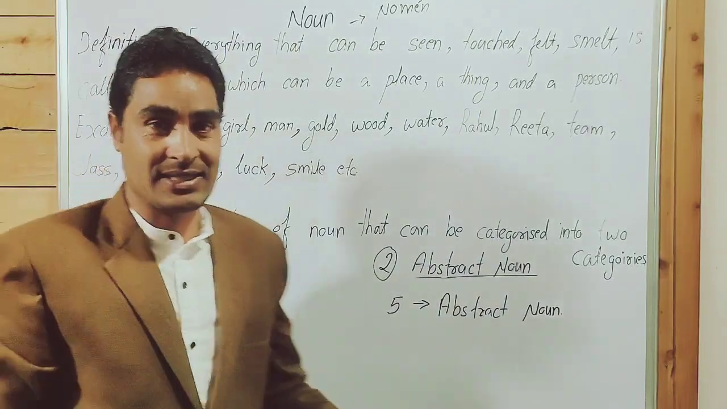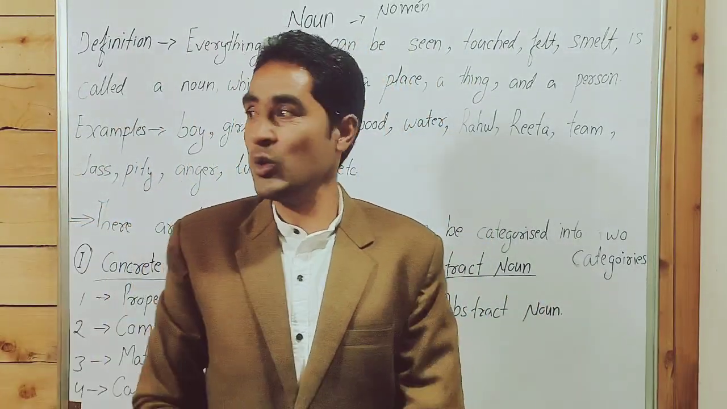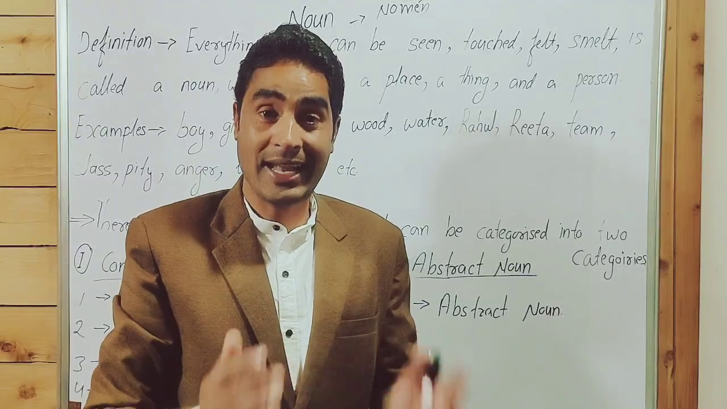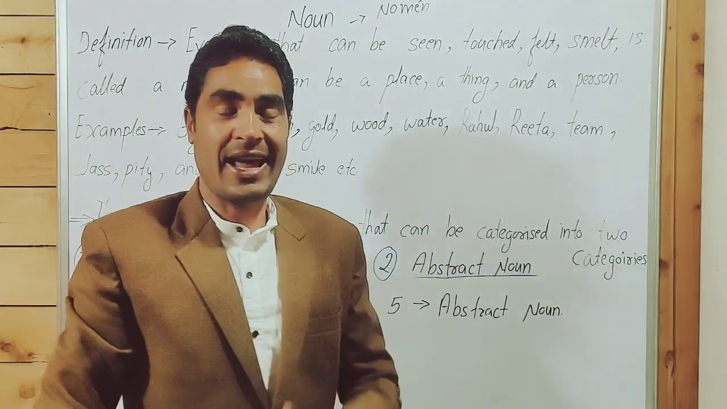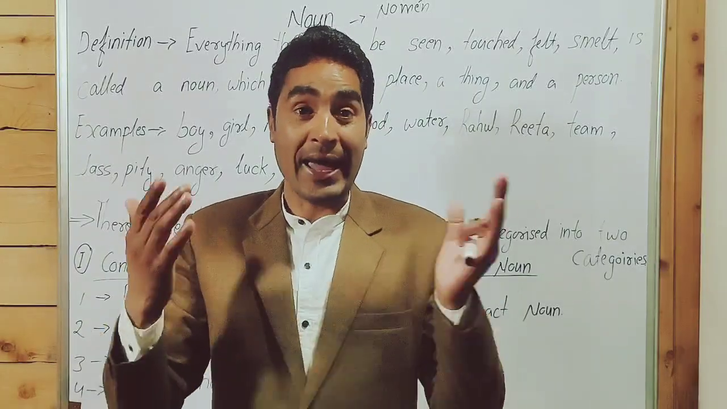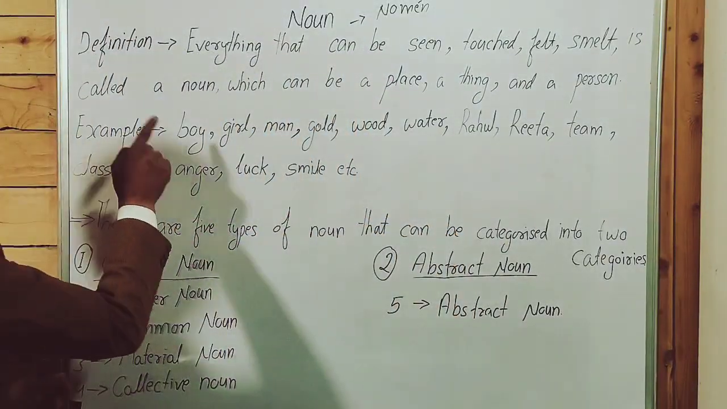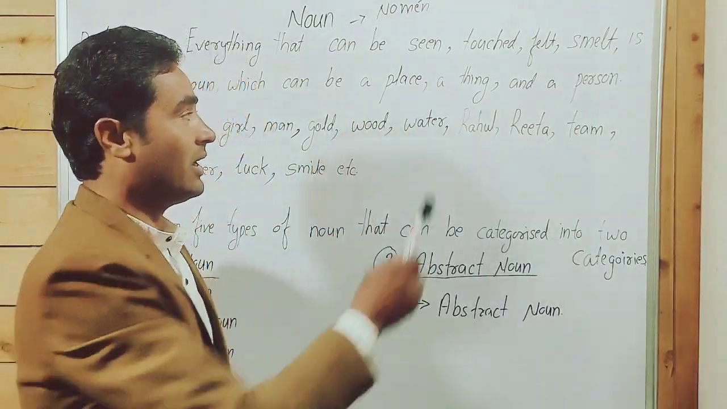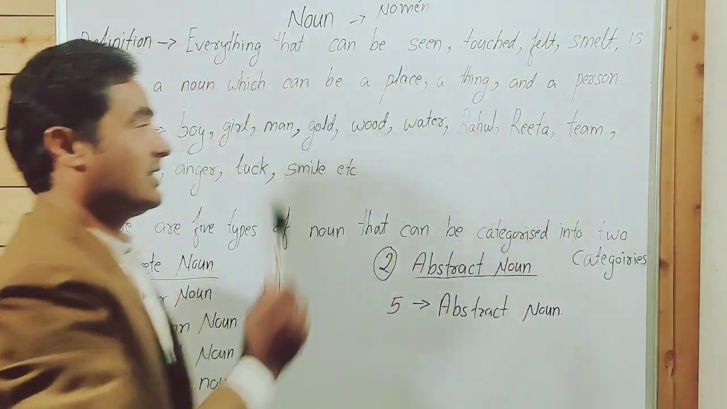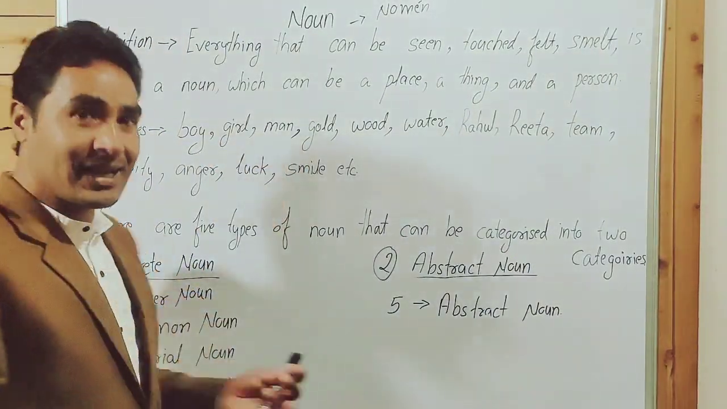Which can be a place, any place. Which can be a thing, anything, whatever you can see around you, that is a noun. And a person, anyone, any name. For examples: boy, girl, man, gold, wood, water, Rahul, Rita, team, class, pity, anger, luck, smile, etc.